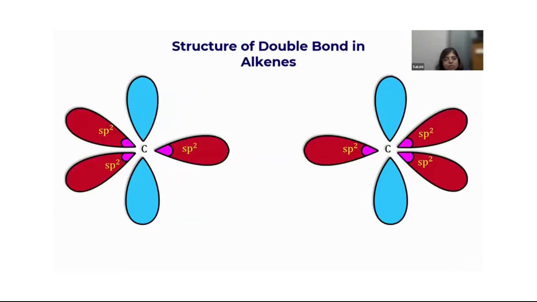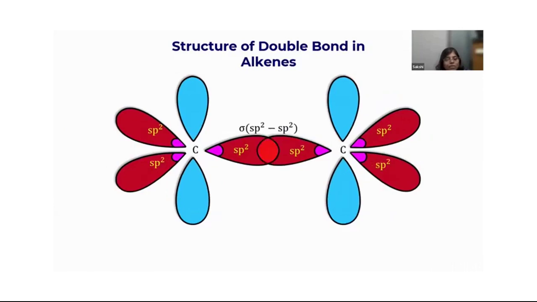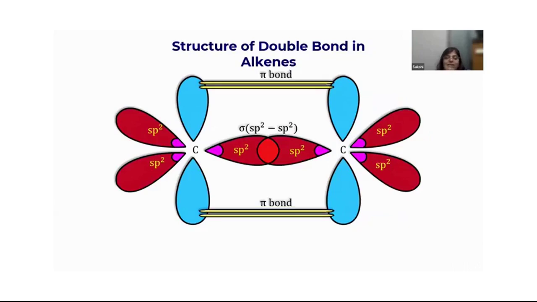See, basically the double bond is formed because of the head-on overlap of sp2 orbitals forming a sigma bond. This is the first bond. Now the second bond, a pi bond, is formed because of the lateral overlapping of the p orbitals, right? So this is the structure of the double bond in the alkenes, which you have studied in chapter 4, the chemical bonding chapter. So we have one sigma and one pi bond, right?